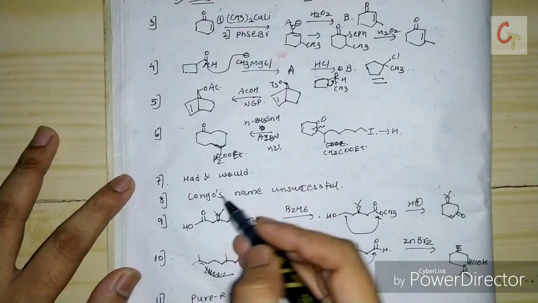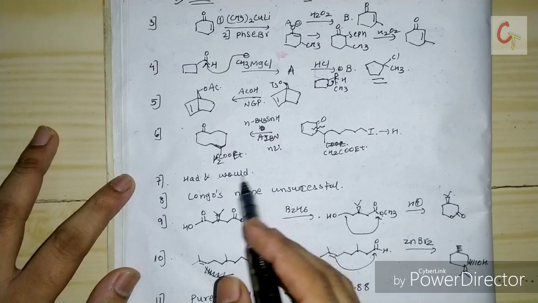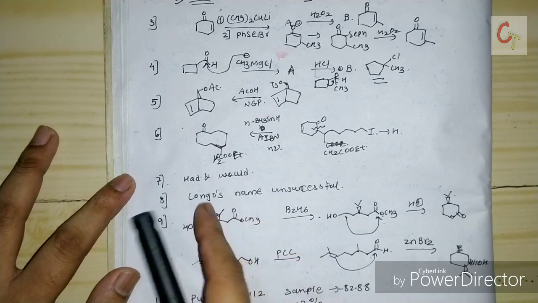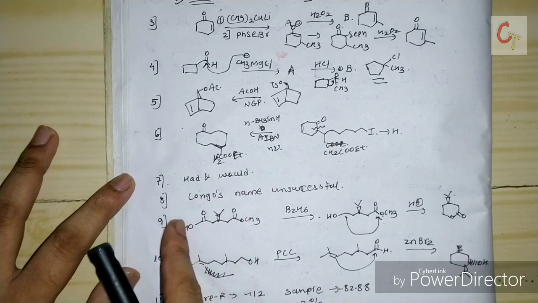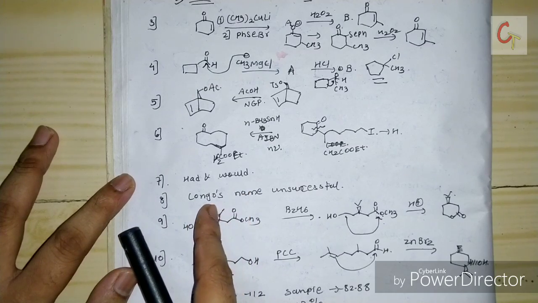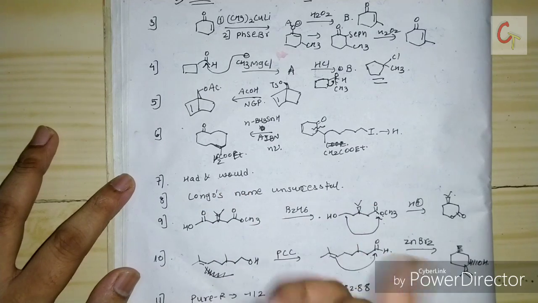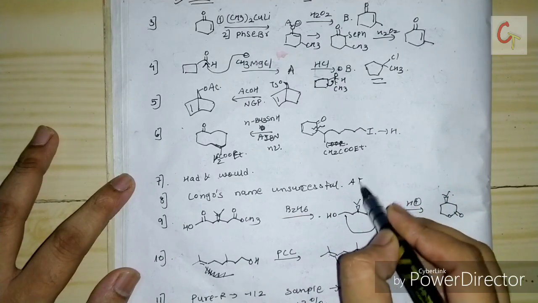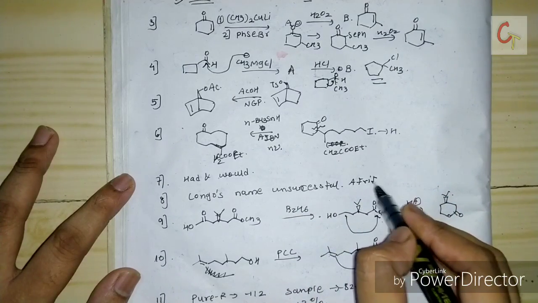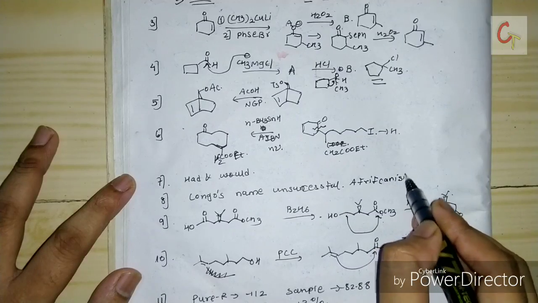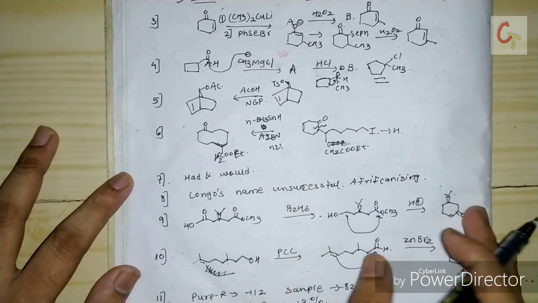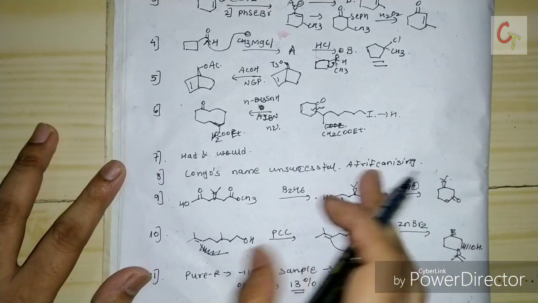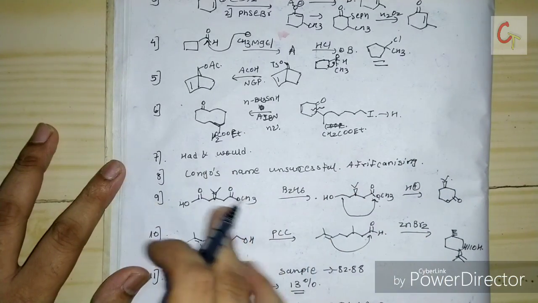And there were 2 options regarding these, the 2 aptitude questions. The first was a fill in the blanks, where one paragraph for 2 marks is given, and the correct option will be, I think, option number 1, that the dictator was unsuccessful regarding Africanizing the name of the Congo, meaning he was not successful in renaming the Congo river and the Congo country. So the correct option I think will be the first option.